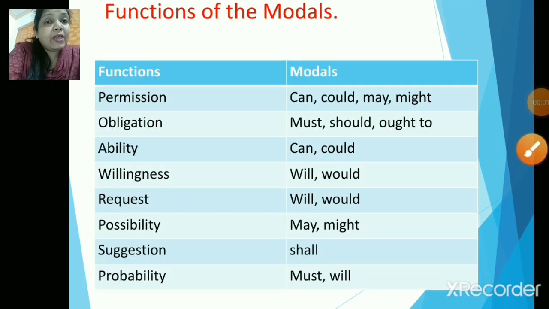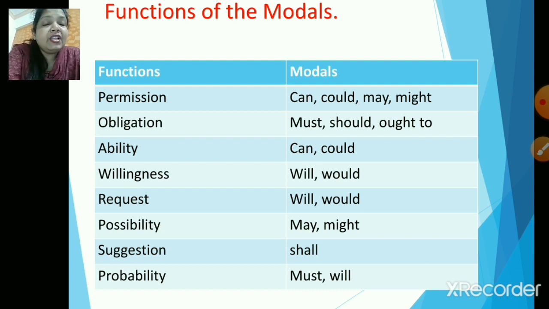Now children, whenever we want to take permission, we can use words like can, could, may, might. When it's an obligation, we can use words like must, should, ought to. Ability could be can or could. For willingness, you can use words like will or would. For request, will and would again. Possibility: may or might. Suggestion could be shall. And probability, you can use words like must, will.